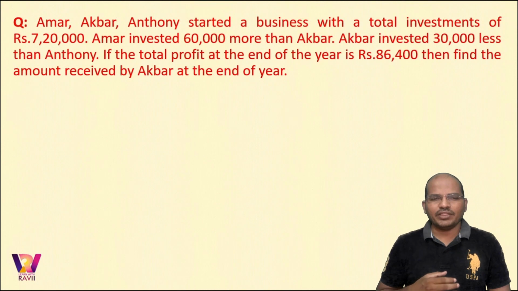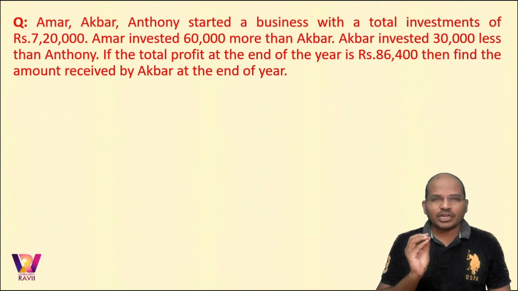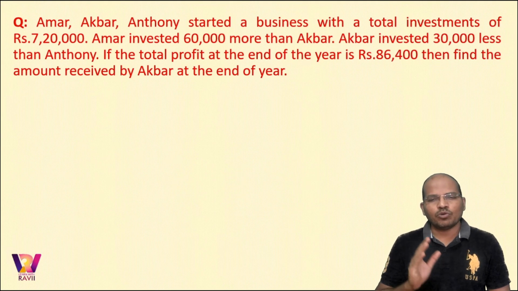Okay. In the next question, you have Amar Akbar Anthony starting a business, and the total investment is 7,20,000 rupees. Amar invested 60,000 more than Akbar. See, please, you need to be good at reading the question. So read the statements carefully. The statement says Amar invested 60,000 more than Akbar, and Akbar invested 30,000 less than Anthony.